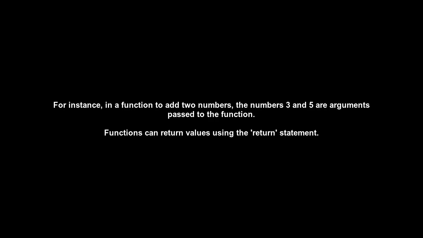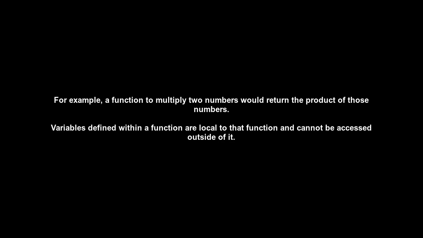Variables defined within a function are local to that function and cannot be accessed outside of it. Global variables, on the other hand, can be accessed within a function but must be declared global to be modified. Documenting functions using docstrings is a good practice to explain their purpose and usage clearly. This enhances code readability and understanding.